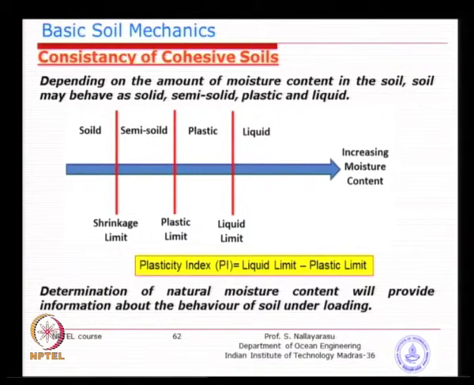The reason why we need to know this, though they are not directly giving us the strength parameters, is that people have tried to relate these two limits, from past data and previous literature, to the classification as well as to some of the design parameters. So, if you know this particular limit for your soil, then you can go into the literature and find out what kind of strength this will have, what kind of deformation characteristics it might have. All these ideas are related to these limits. So, that is why we need to find them out.